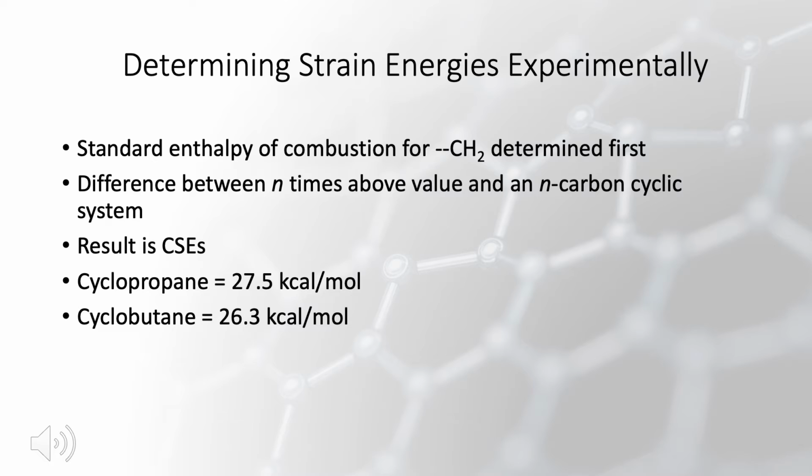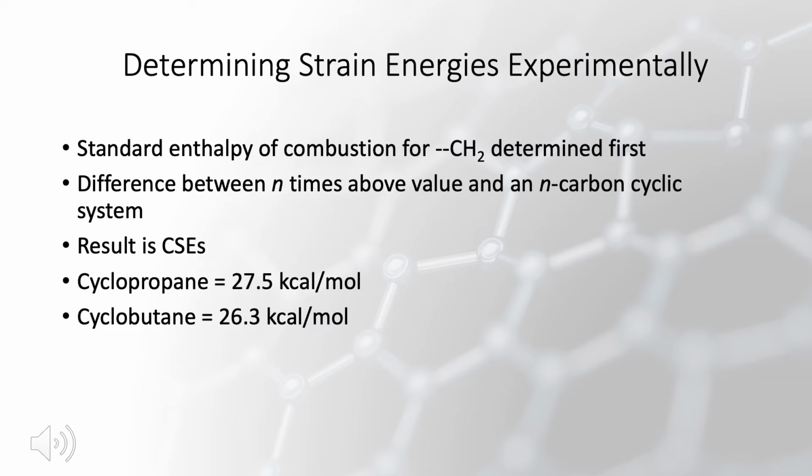In order to experimentally determine the strain energies of a cyclic hydrocarbon, you first would start by measuring the standard enthalpy of combustion for a single CH2 unit. And this is done by measuring the difference between large sequential straight chain systems. And this value is quite constant at 157.44 kilocalories per mole. Then you would measure the difference between N times the above value and an N-carbon cyclic system, and the resulting number would be the conventional strain energy because these energies are measured on actual systems.